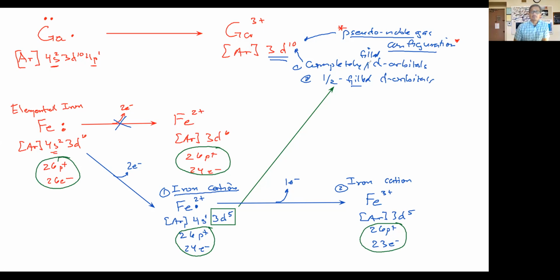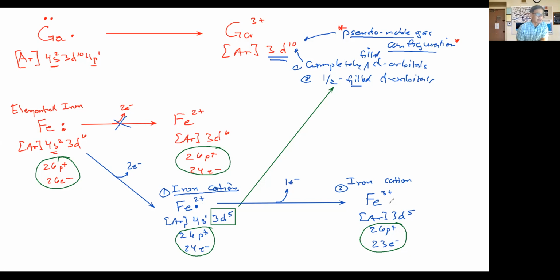And because they're different atoms, we have to make sure that we can name them differently as well. So not only do we have to give them different symbols, elemental iron has this symbol here with 2 dots. The iron cation with a 2+ charge has 1 dot, 1 valence electron. The iron cation with a 3+ charge has no dots because it has no valence electrons left over.